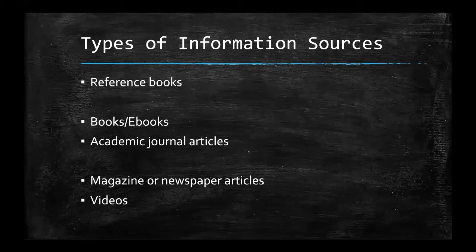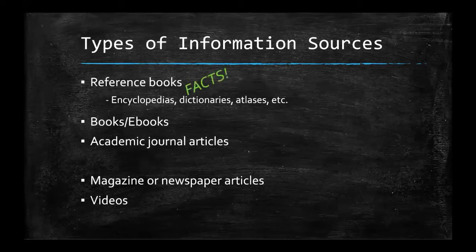So first of all, we have reference books. Reference books are things like encyclopedias, dictionaries, atlases, almanacs, thesauruses, books like this that are going to be very fact-based. They're just going to give you the facts on a topic. They're not going to give you anyone's opinions. They're usually not even going to give you very much analysis of a topic, just the straight up facts.